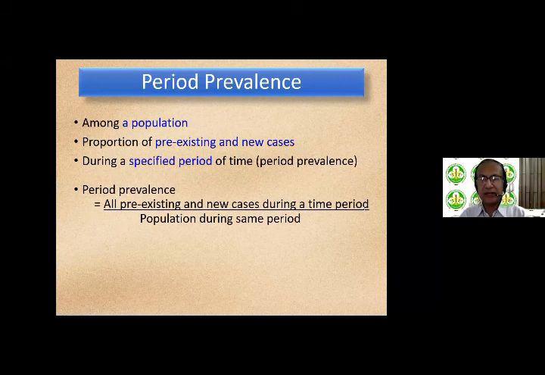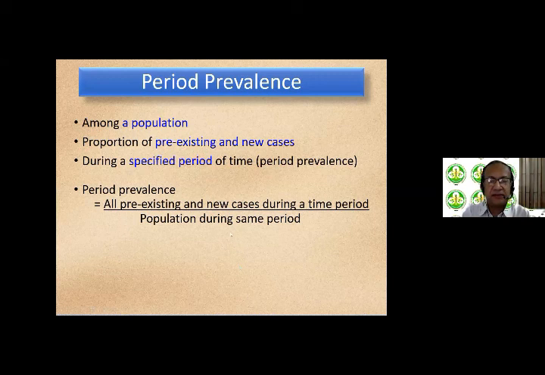So now there is a time period. It's not just a time point, divided by the population during the same period. A lot of people take it as the population at the beginning of the period. Some people also take the population in the middle of that period, as representing the average population in that period.